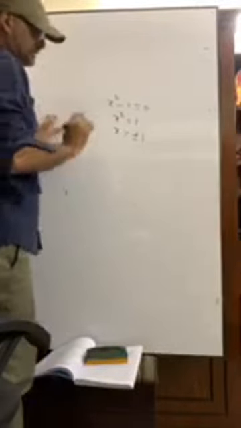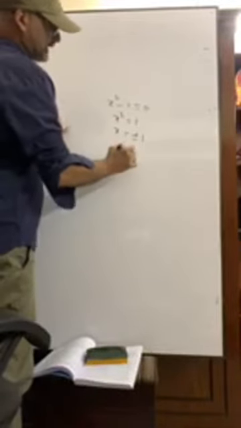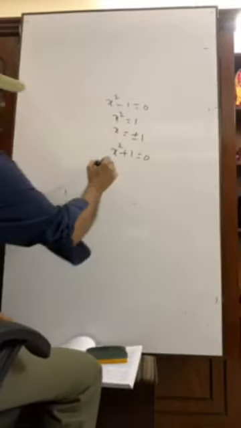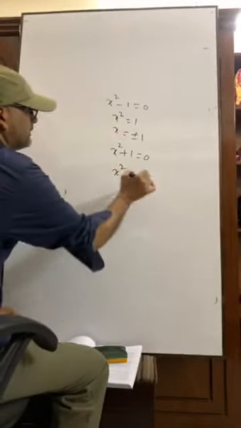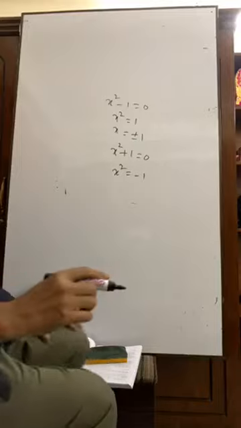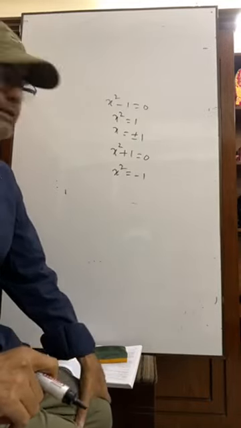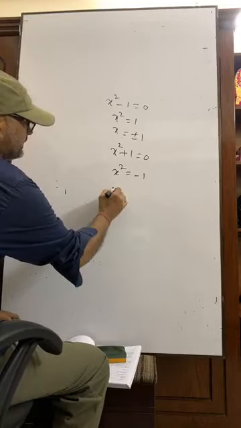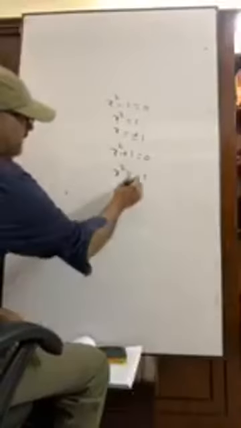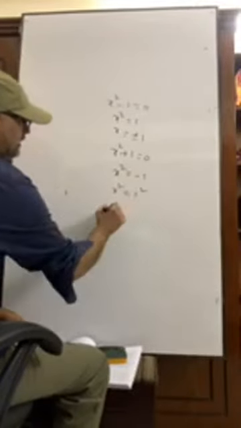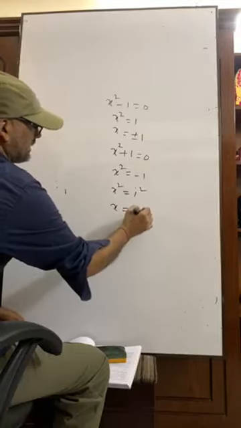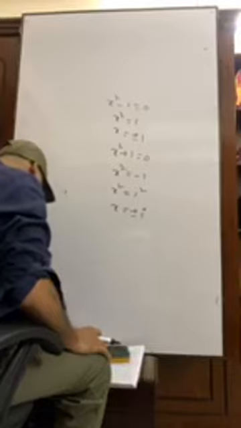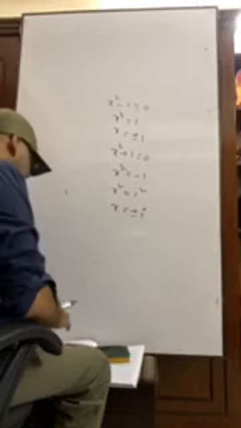That's good. But if you are given x square plus 1 equals 0, then a square number cannot be negative, right? So what will you do? x square equals minus 1 equals i square. So x equals plus minus i. So you have to find these values like this.